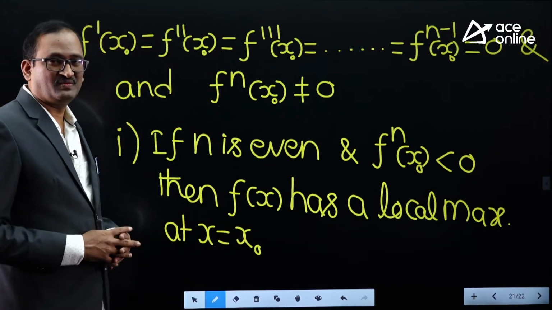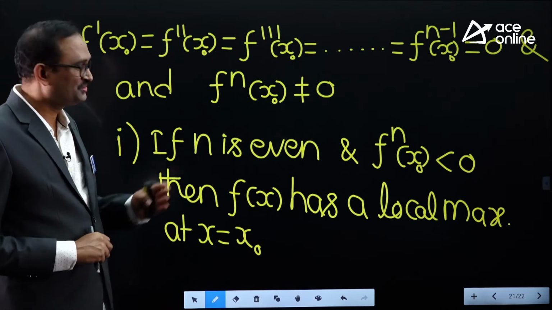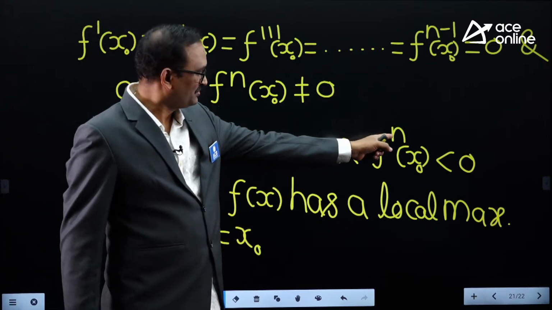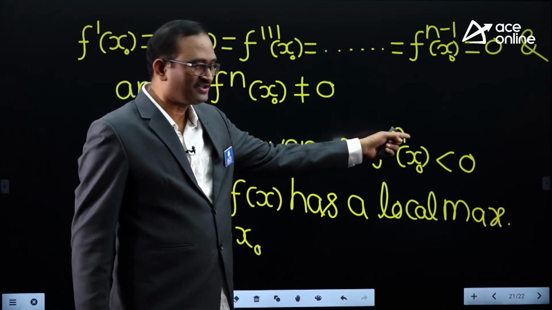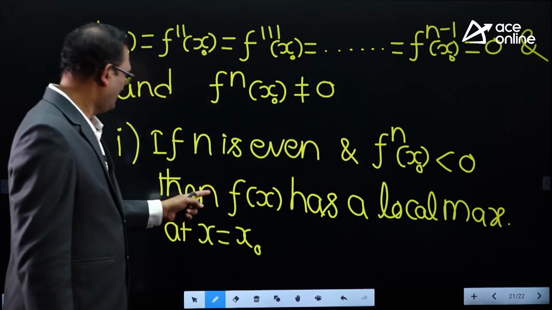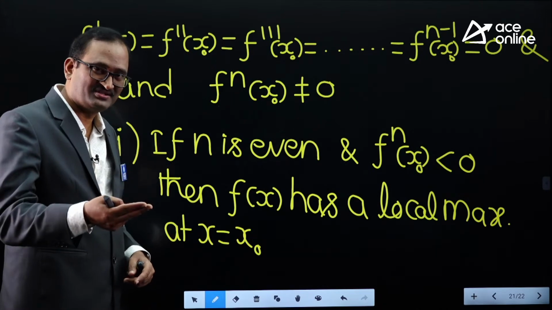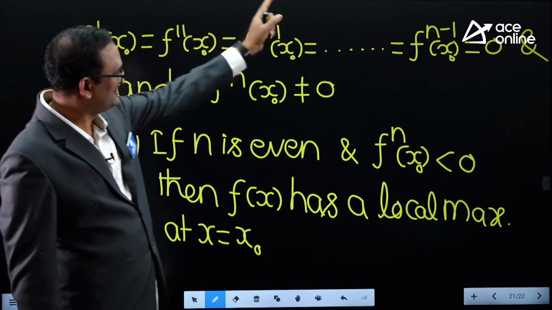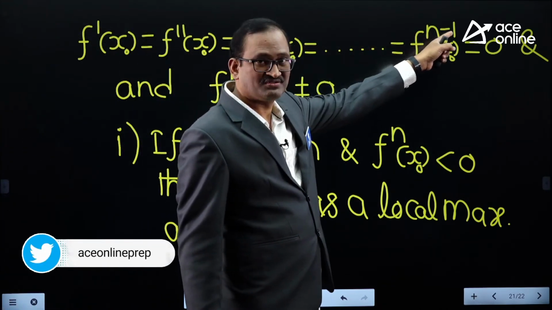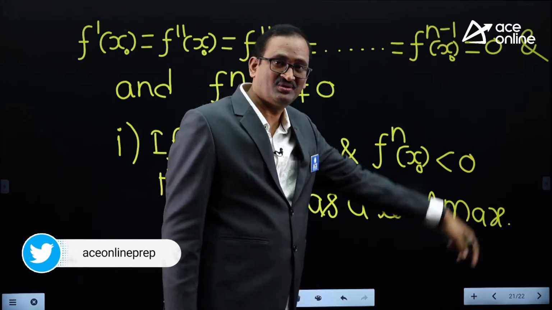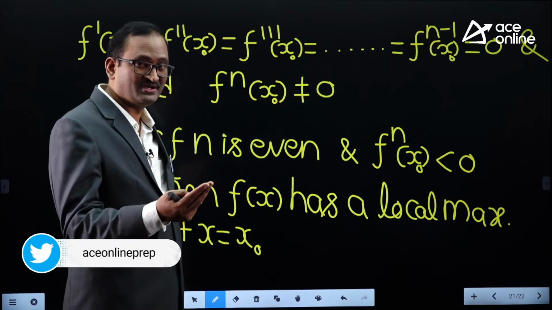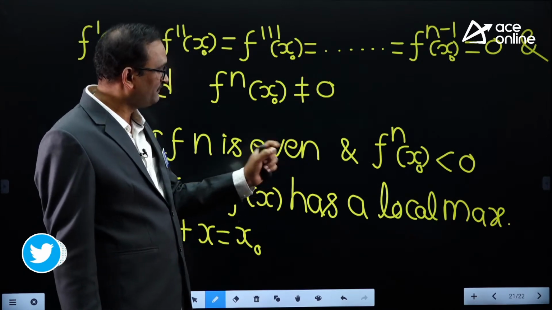N is even. What is the first even number? 2. Take n equal to 2, which means f double dash of x naught less than 0, then f of x has a local maximum. Suppose f double dash x is 0, n value 3, 3 minus 1, 2. What is the next even number? Next even number is 4.